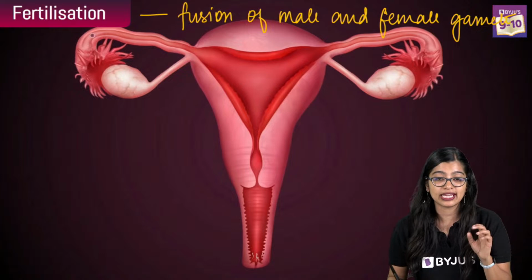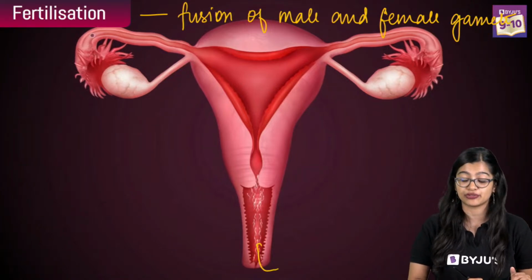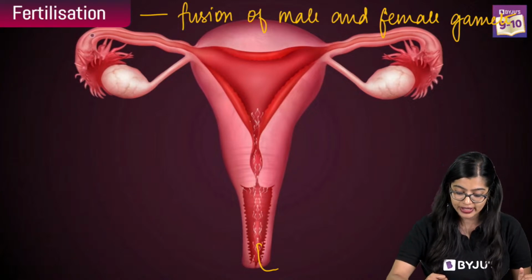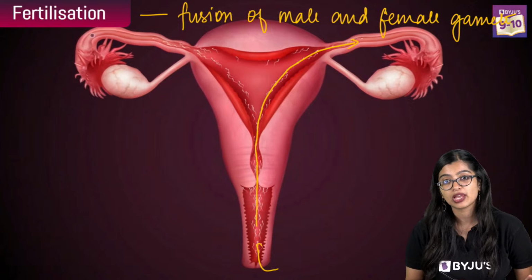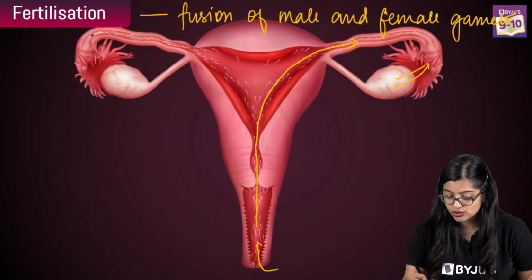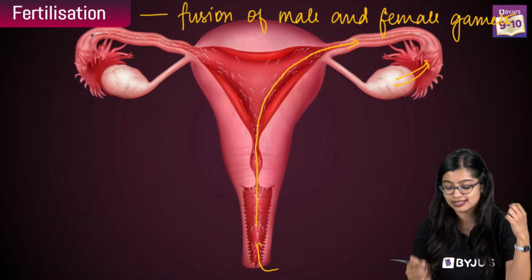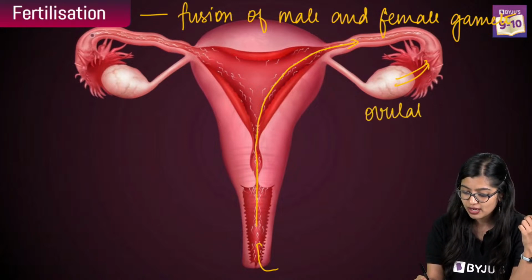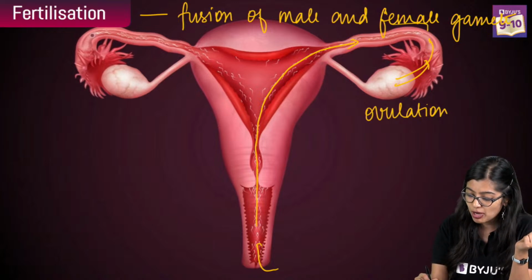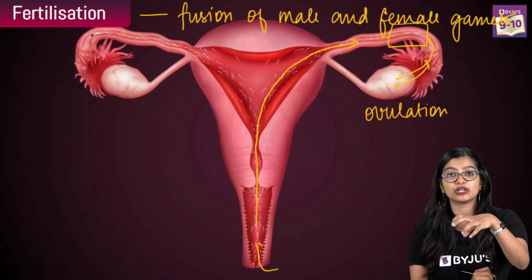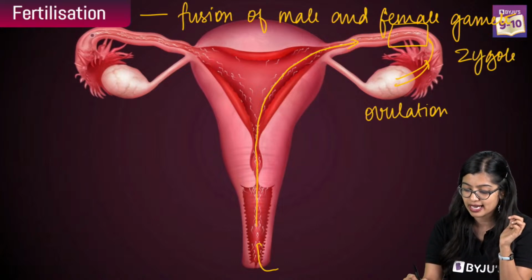Now on the other hand, we know that sperms are released into the female reproductive tract through the vagina. And we know that the sperms will swim upwards all the way till the fallopian tube. At the same time, the ovary will release the egg as a result of ovulation, and it will be released into the fallopian tube. And when the sperm and egg meet in the fallopian tube, they will fuse, resulting in the formation of a single-celled zygote.